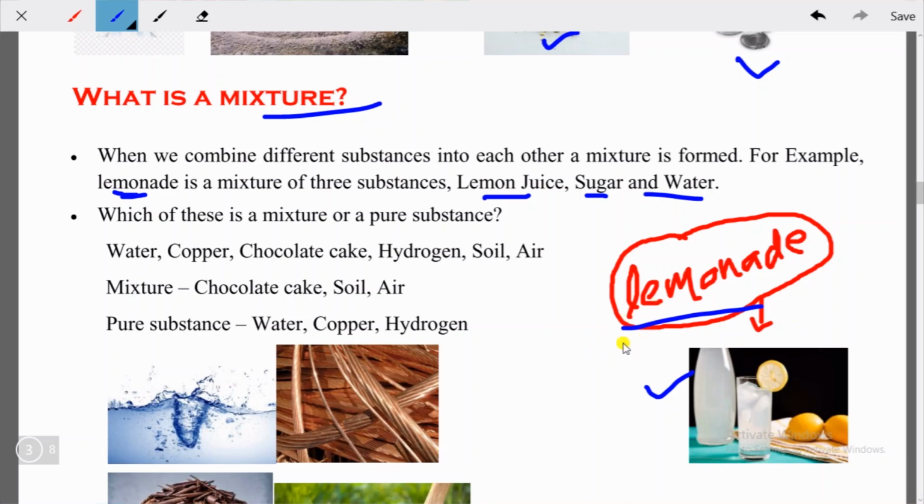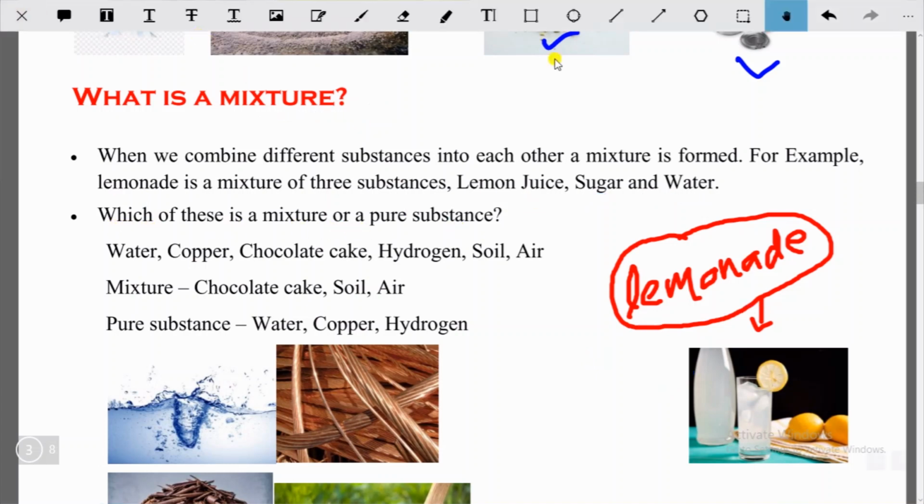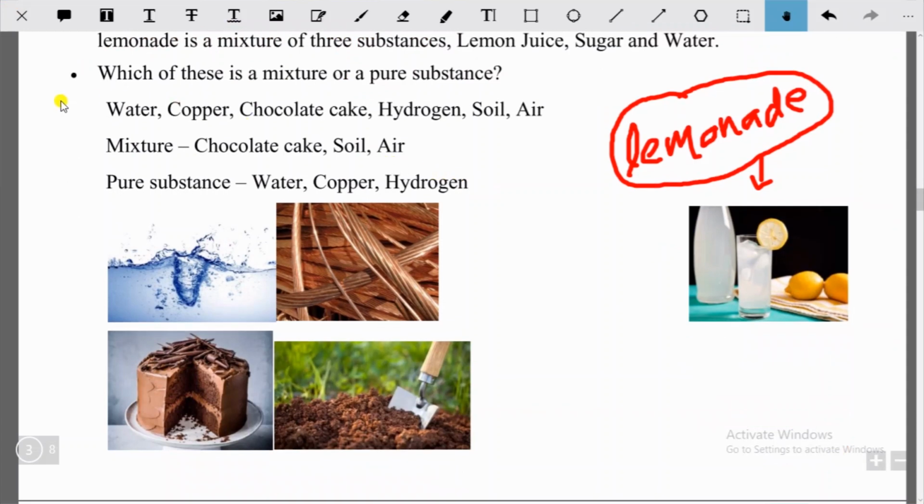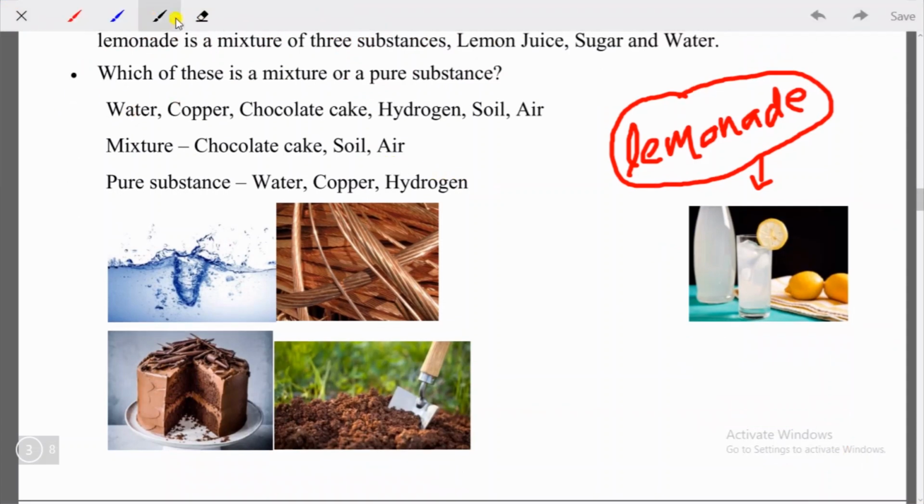Pure substance is where only one kind of particle is there, no other kind of particle would be present in a pure substance. But in case of mixtures, you will find two or more than two types of particles present. Okay, so here comes the question, which of these is a mixture or a pure substance? Let's find it out. You have some examples here: water, copper, chocolate cake, hydrogen, soil and air.